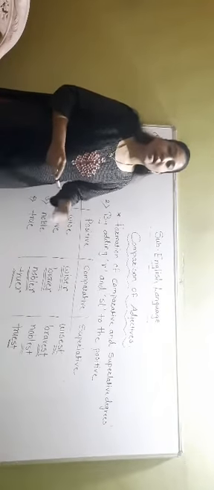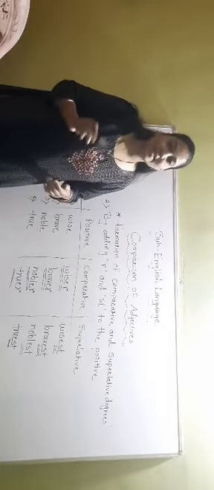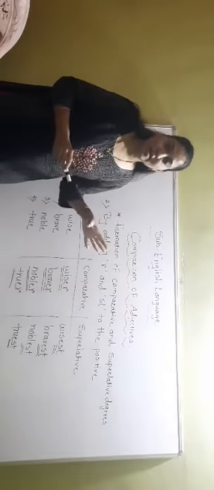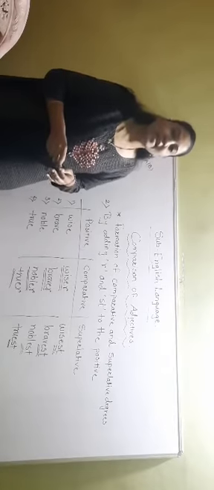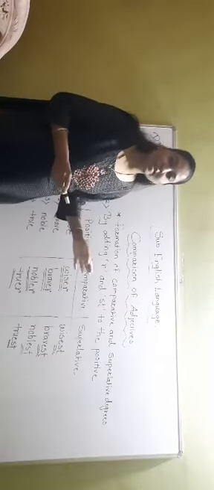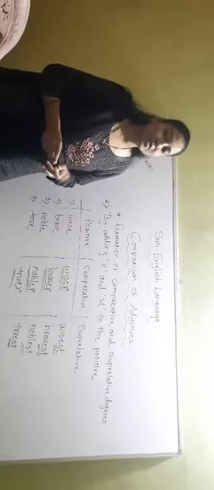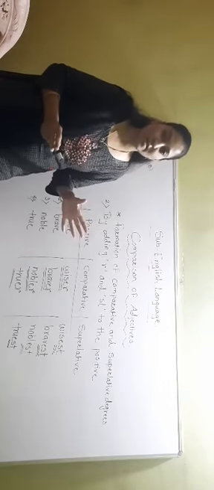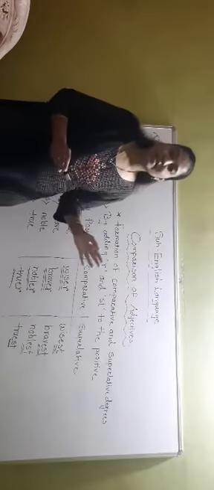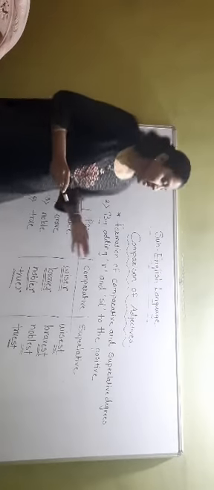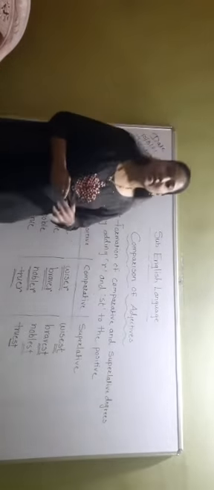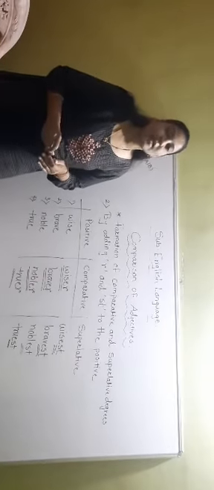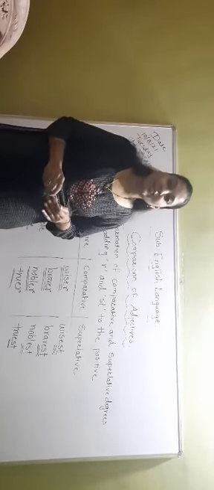But students, I just want to give you one assignment that you have to write down 5 words adding er and est of the first rule, and also you have to write down 5 more words that are having the second rule, adding r and st to that word. Okay. So how many words you have to write down today? You have to write down total 10 words.